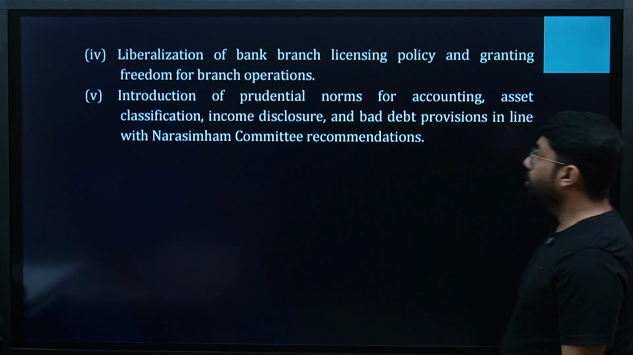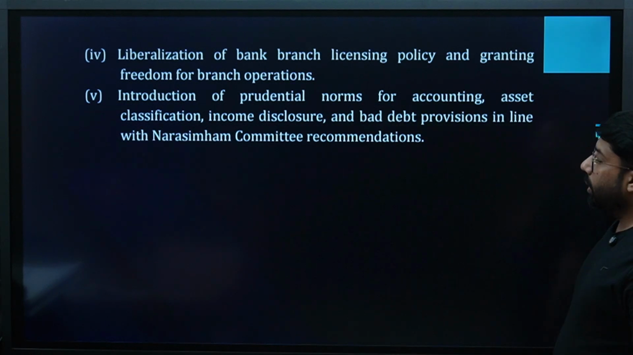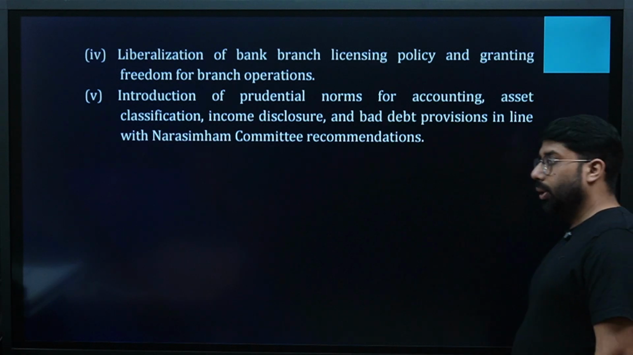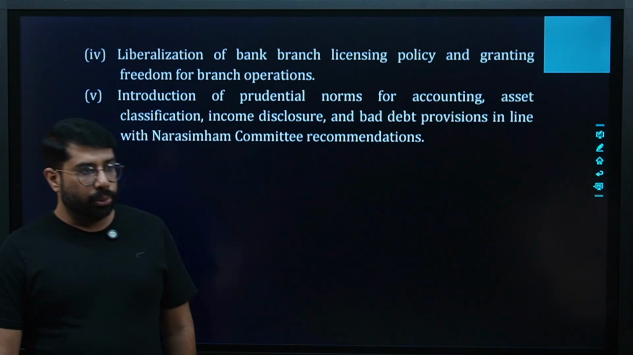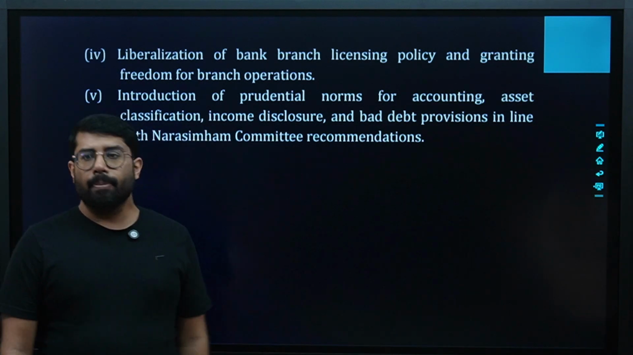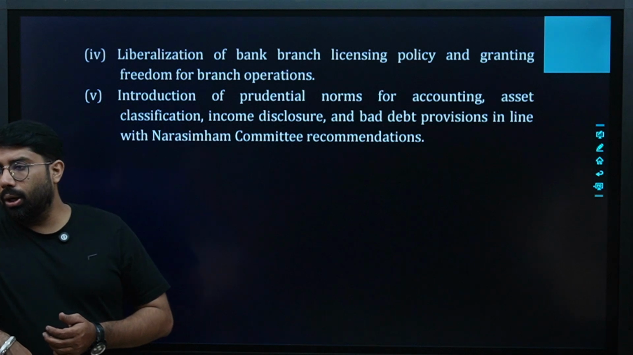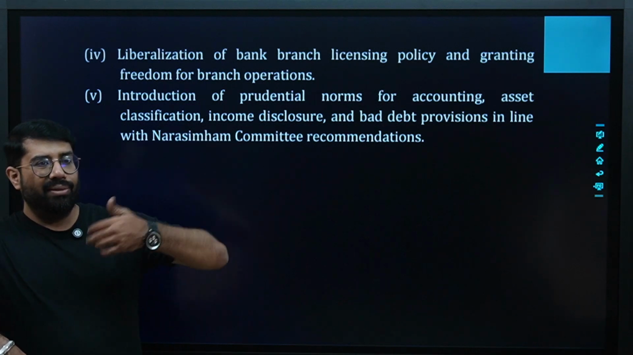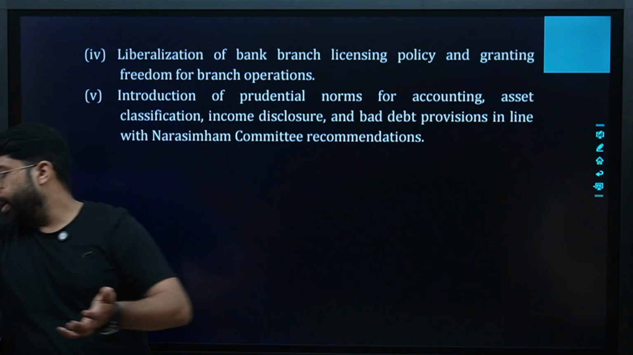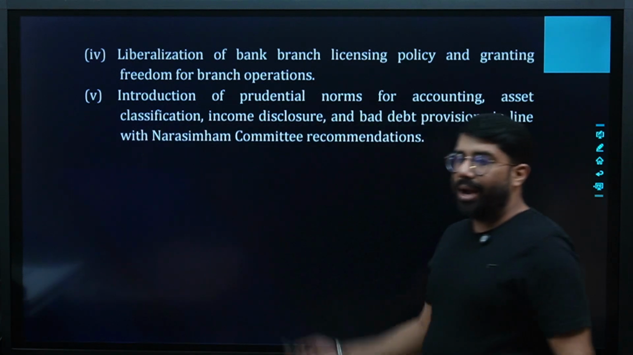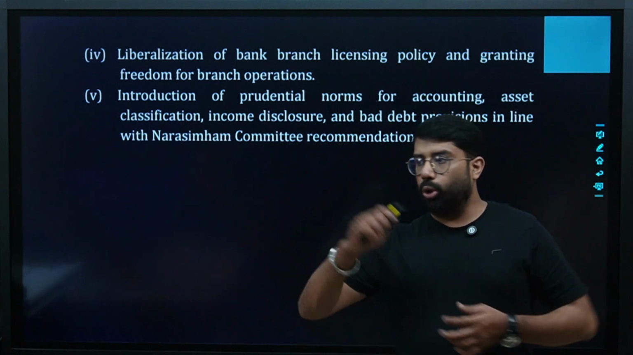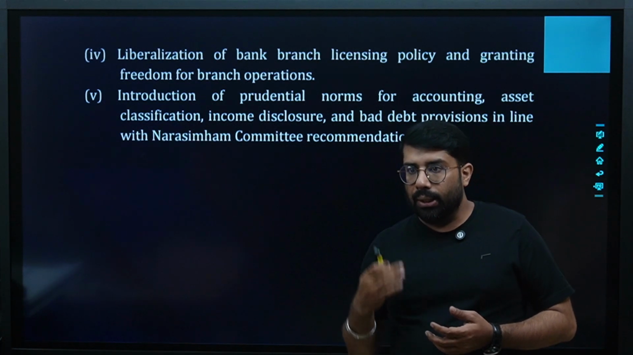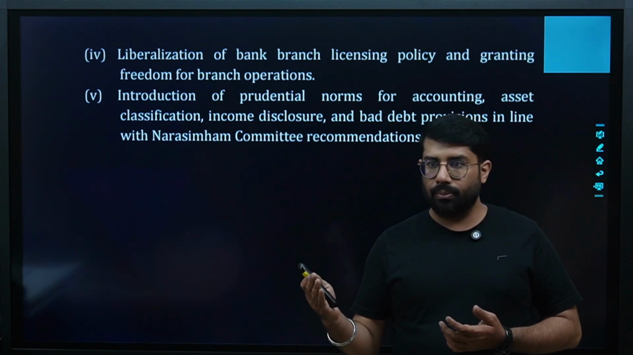The last point says introduction of prudential norms for accounting, asset classification, income disclosure, and bad debt provision in line with the Narasimham Committee recommendation. So new norms and new rules were made. Basically, I'm talking about how to reveal the income, how to show the income, how will you disclose your income, or bad debt provision. All these things were maintained on the recommendation of the Narasimham Committee, because of which the working of India started smoothening. Are you clear?